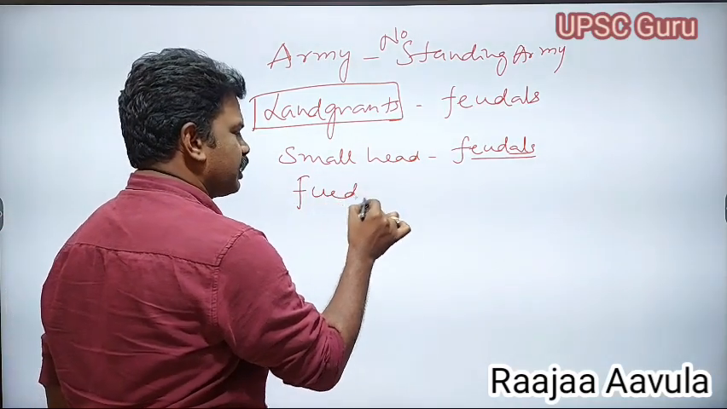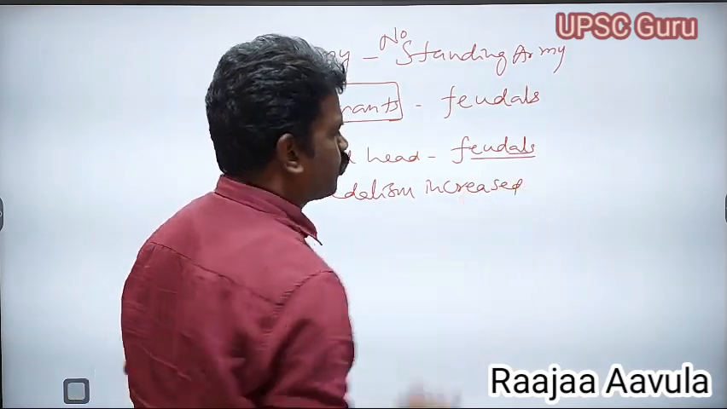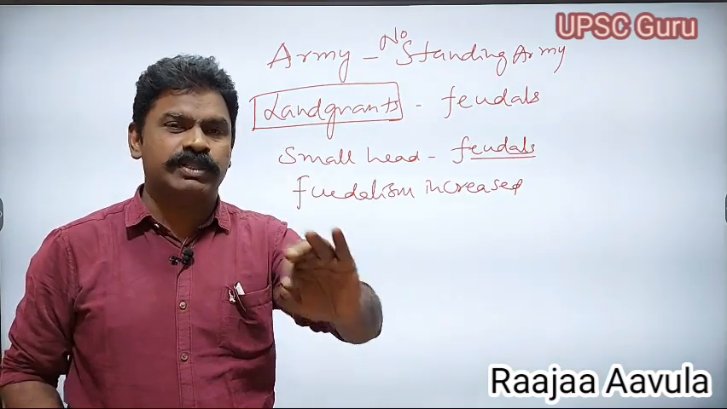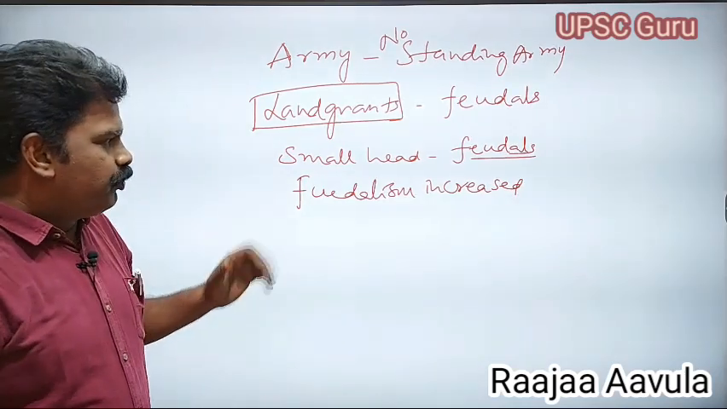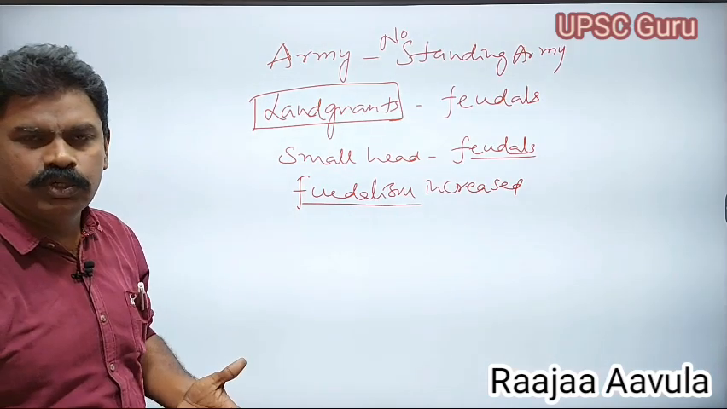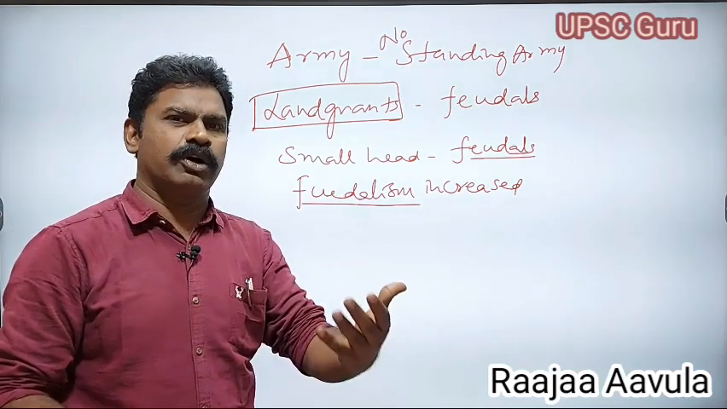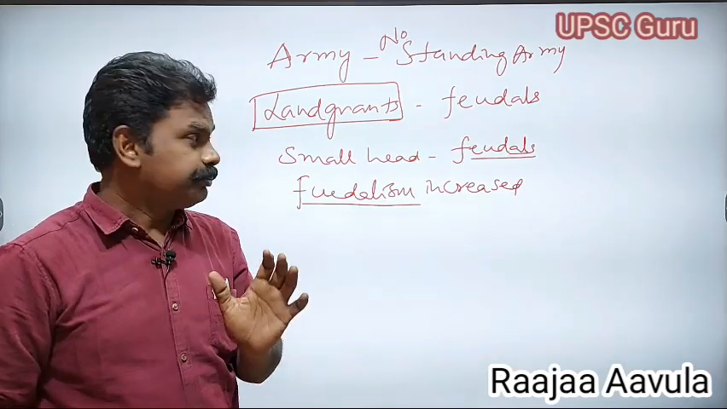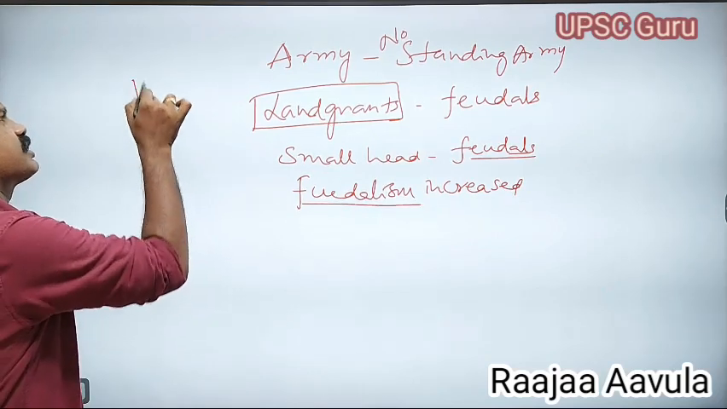Feudalism increased during the Gupta's period. This feudalism was one of the most important causes for the decline of the Gupta Empire, because feudalism increased during this period. Why? Because feudals could not send a proper army to the ruler and would not maintain a proper army. For example, they had to maintain horses.